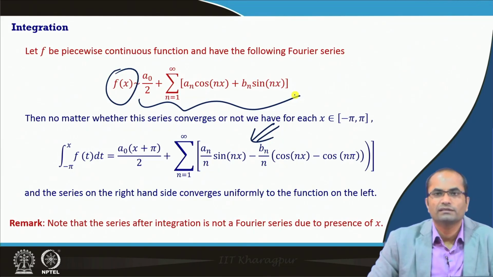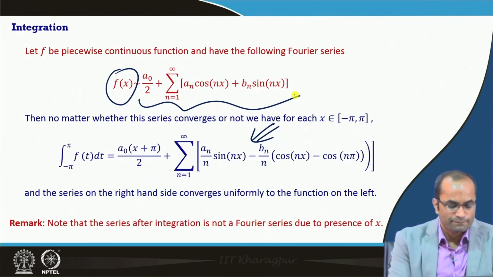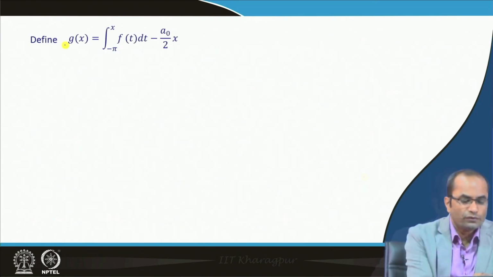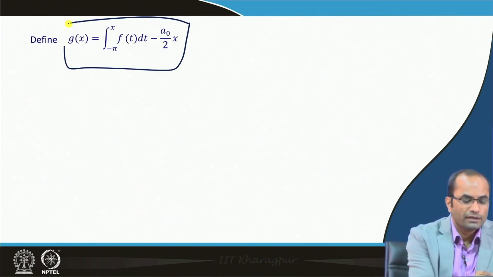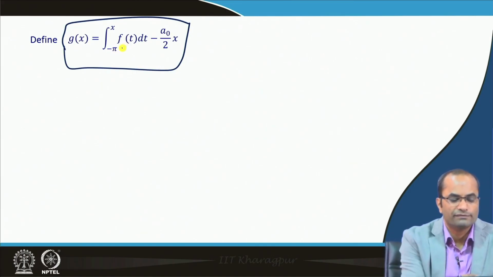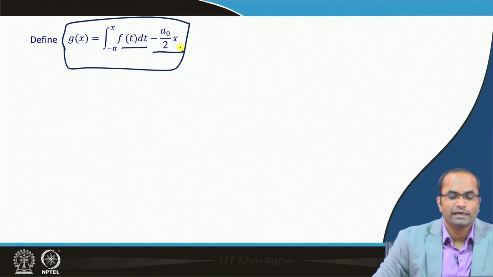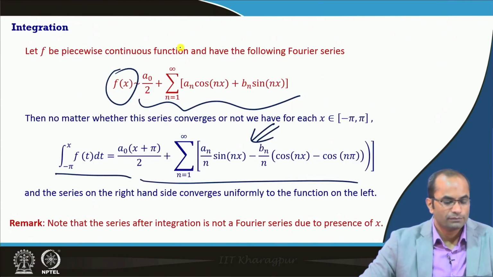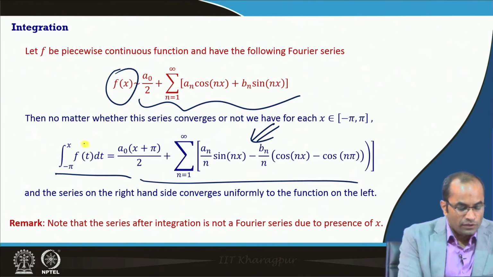And formally we can also observe the proof of how we obtain this result. For the proof we will define a function g x, which is the integral from minus pi to x of f t dt, minus a naught x by 2. It is actually motivated from the previous slide itself.